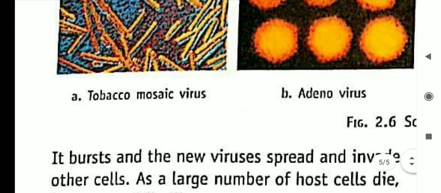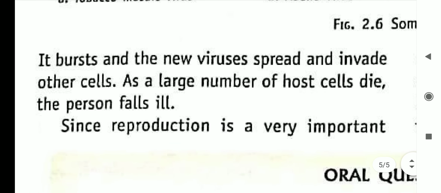Here are examples of viruses: tobacco mosaic virus, adenovirus, influenza virus and bacteriophage. It bursts and new viruses spread and invade other cells. A large number of host cells die. The person falls ill. If we have very few healthy cells in our body, we will fall ill very easily. So be very careful and use proper precautions to avoid COVID-19, because if it spreads in your body, a person may fall ill, and then it is very difficult to recover from this virus.